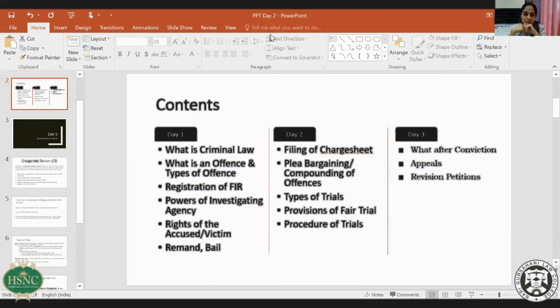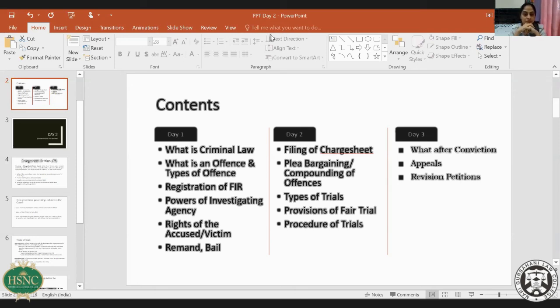What are the types of police report and the duration to file it before a magistrate? There are no types of police report. There is just one charge sheet, which can be filed within 60 days or 90 days depending on the offense.